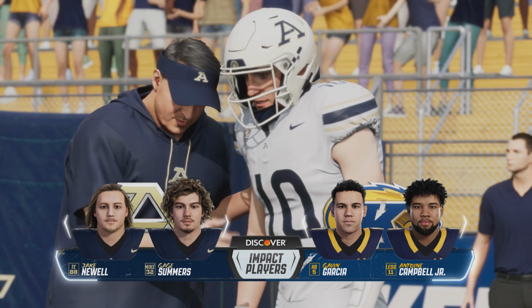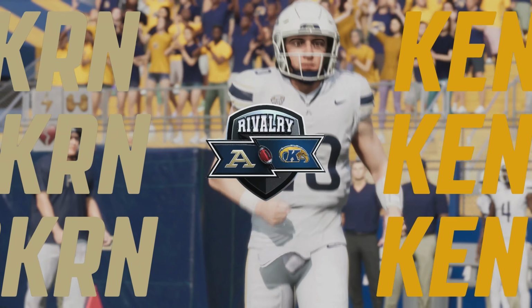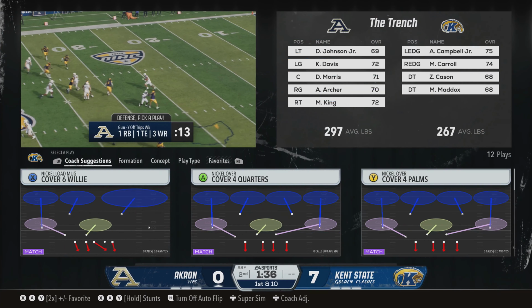So the Akron Zips offense out there for their first possession. Let's check out the impact players in this game. There are guys that are going to have to step up and deliver. The teammates look to them. Coaches are counting on them today.